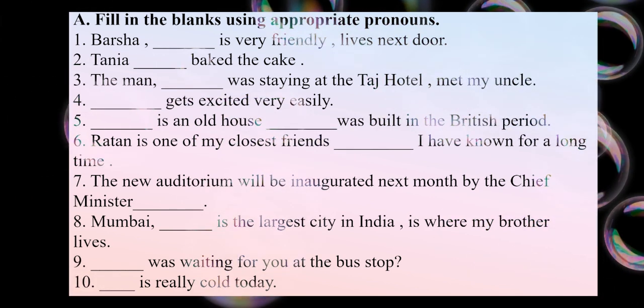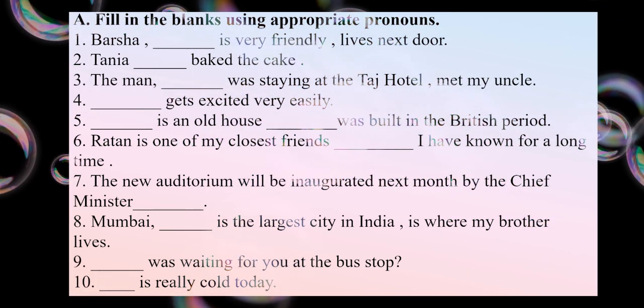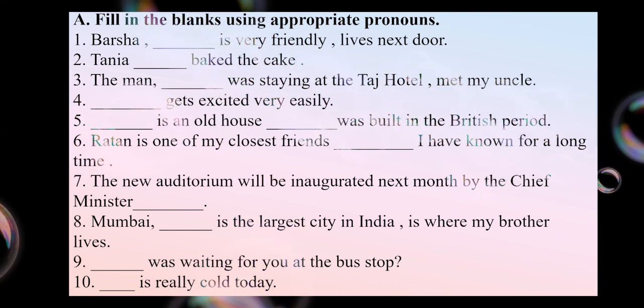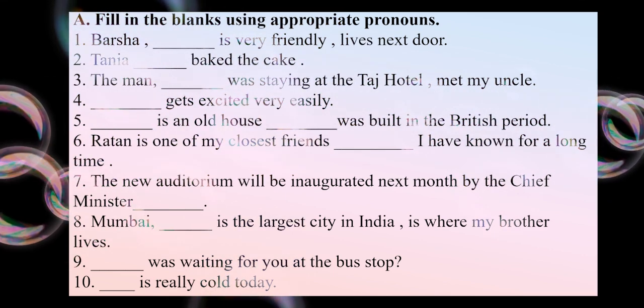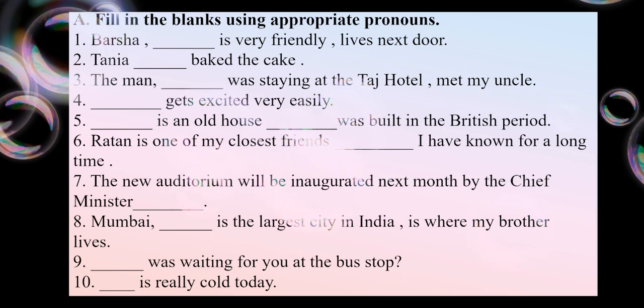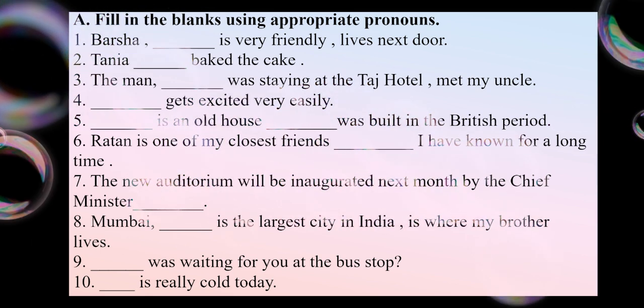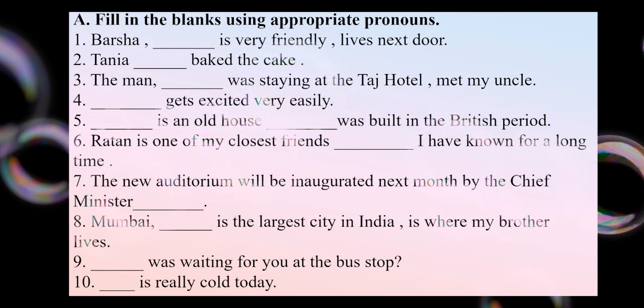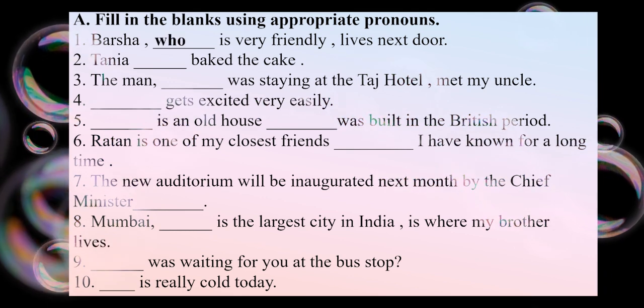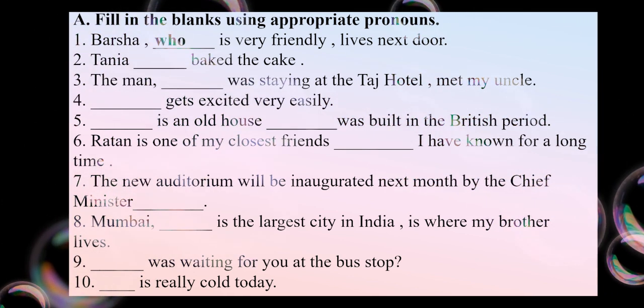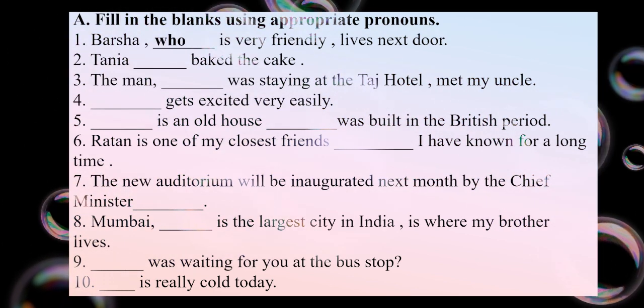So we'll begin with the exercise part. As you can see on the screen, the questions are given. One by one, we'll discuss the answers. Let's have a look. Barsa dash is very friendly, lives next door. Barsa, who is very friendly. Okay, here I am using who.